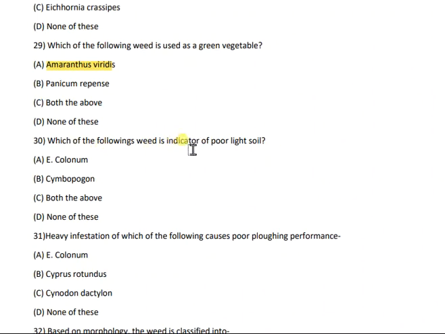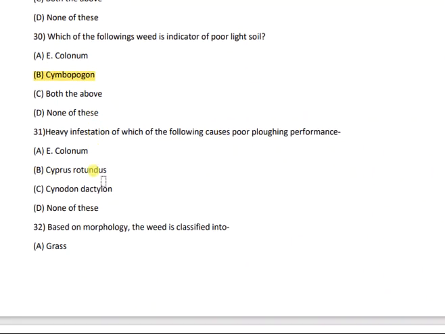Then question number 30. Which of the following weeds is an indicator of poor light soil? And the options are Echinochloa colonum, Cymbopogon, both the above or none of these. Here the correct answer is Cymbopogon. That is option B.